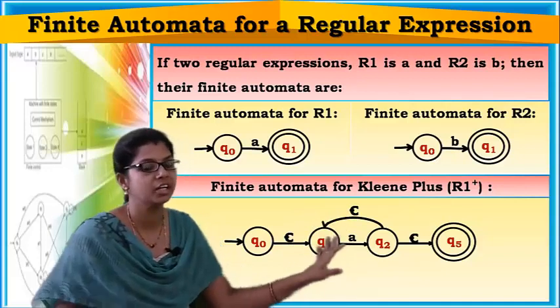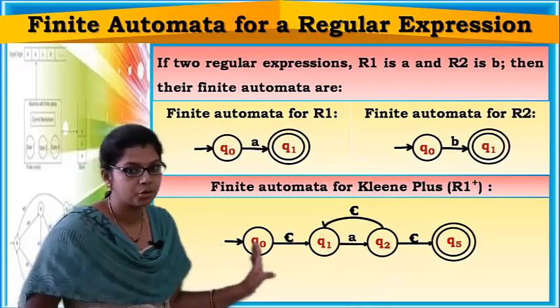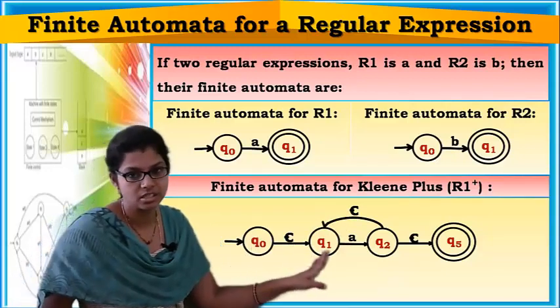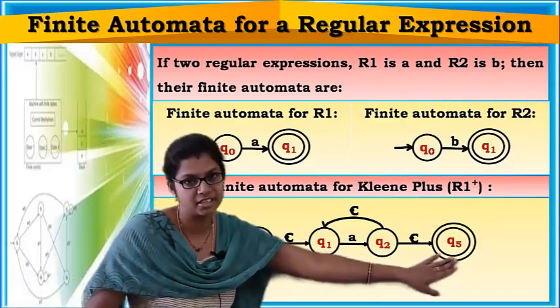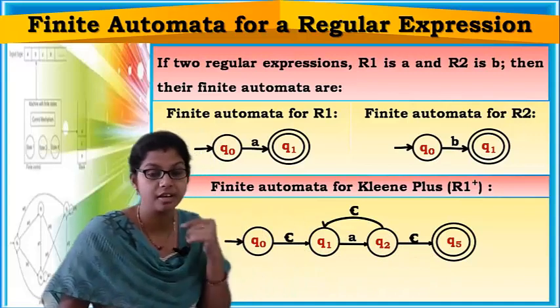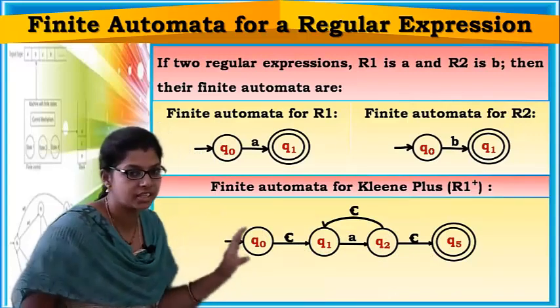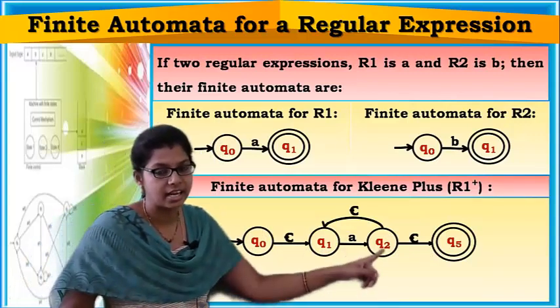Now see this finite automata. From Q0 to Q1 it can traverse on empty, then A, then to the final state. So a single A is accepted. Now I want to accept 2 A's. Now see here, 1 A is getting accepted.